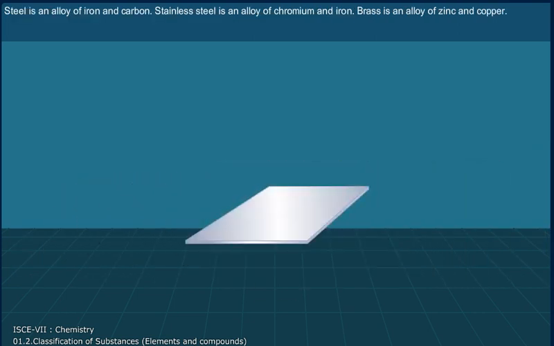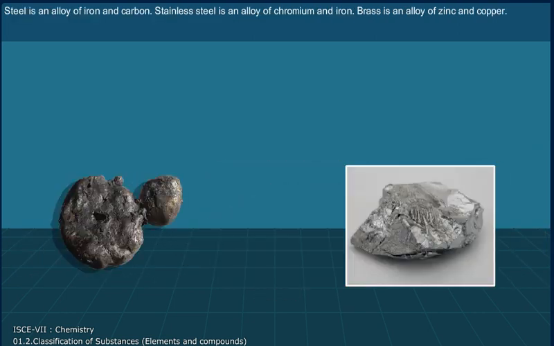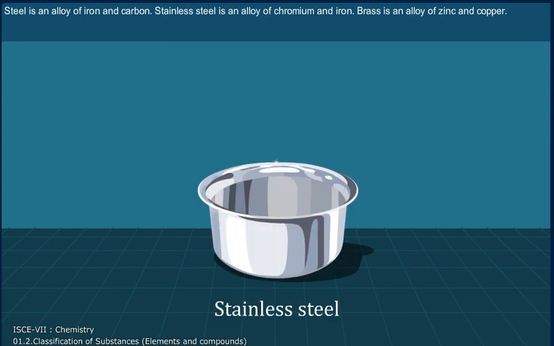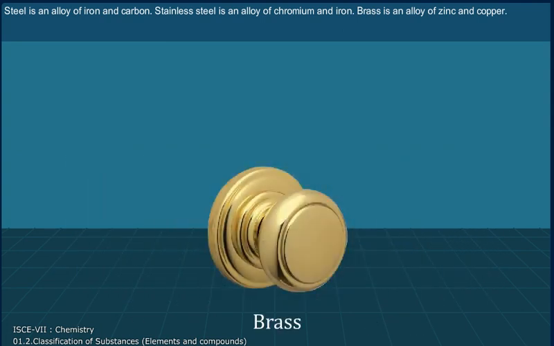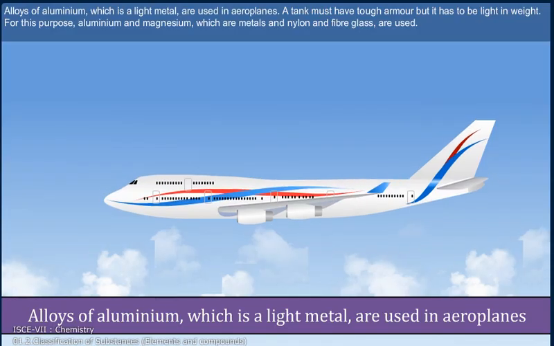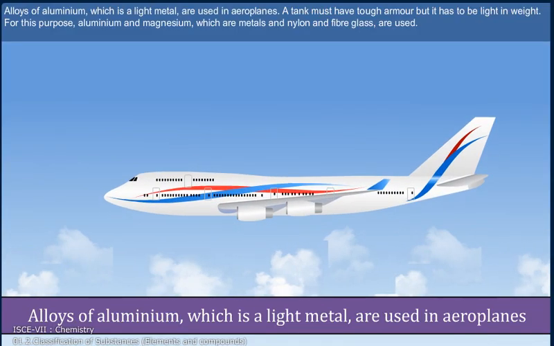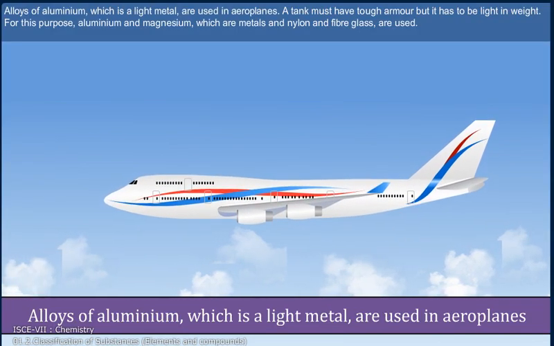Steel is an alloy of iron and carbon. Stainless steel is an alloy of chromium and iron. Brass is an alloy of zinc and copper. Alloys of aluminium, which is a light metal, are used in aeroplanes.